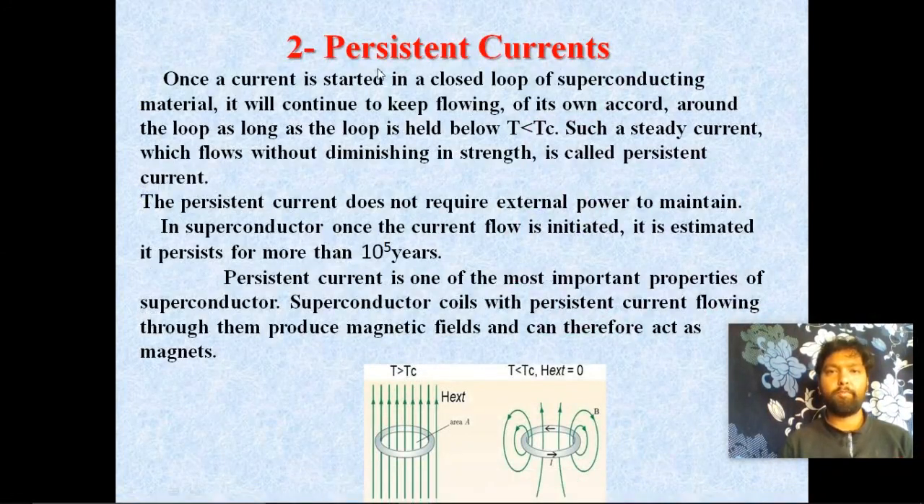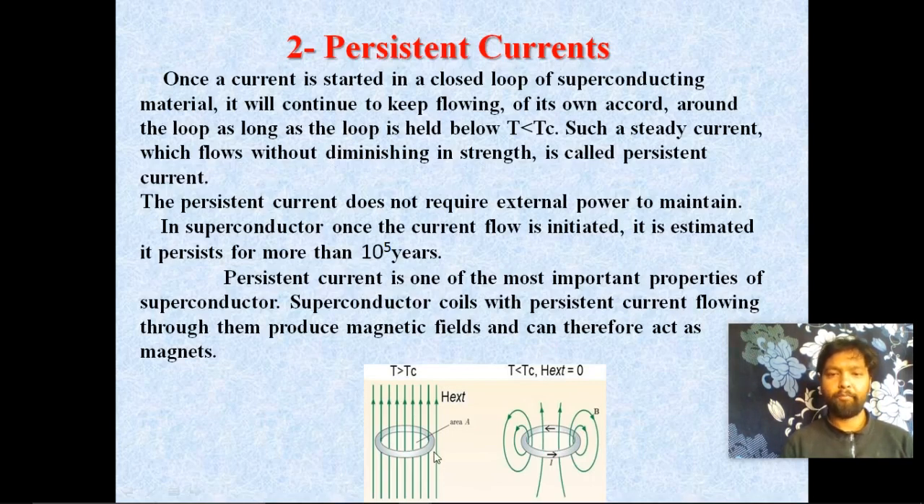The second property of superconductivity is persistent currents. Once a current is started in a closed loop of superconducting material, it will keep flowing of its own accord around the loop as long as the loop is held below the critical temperature, T less than Tc. Such a steady state current which flows without diminishing in strength is called the persistent current.